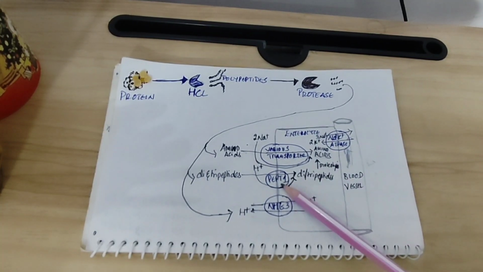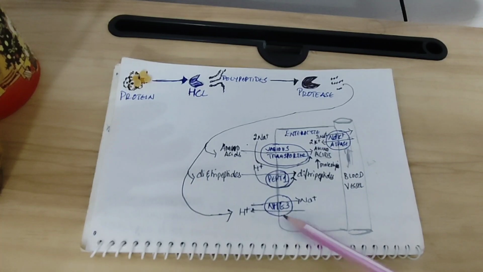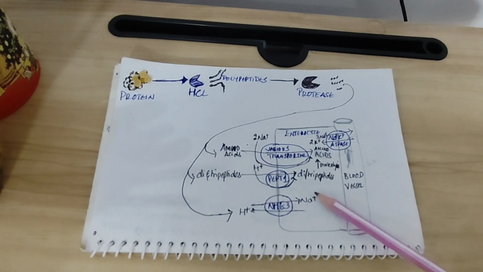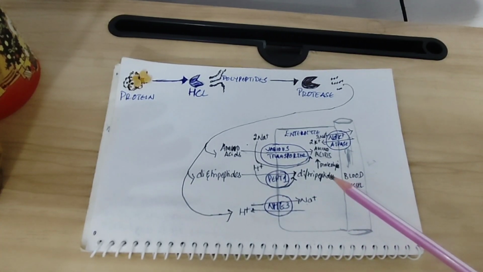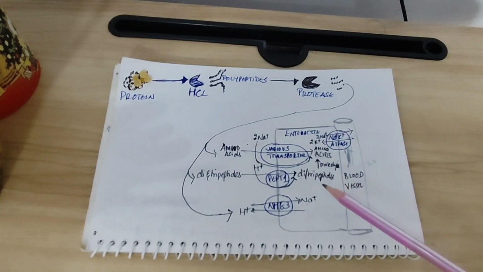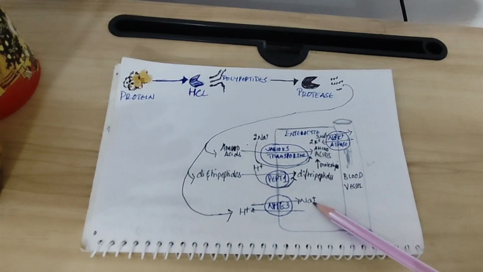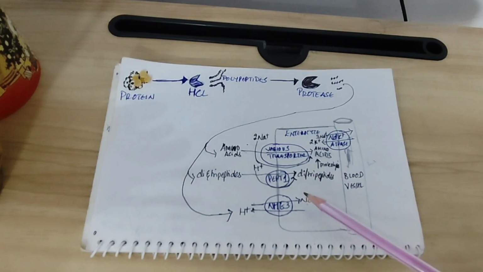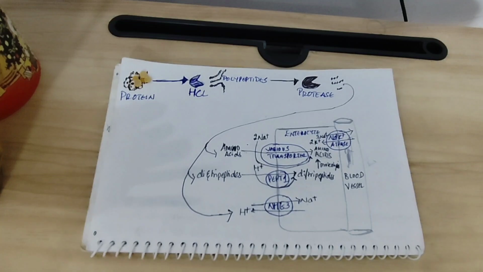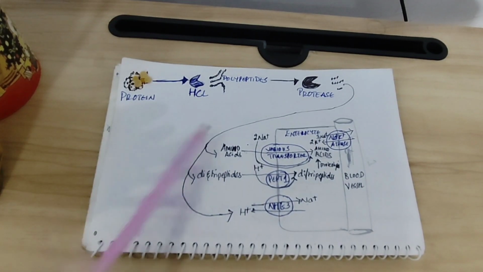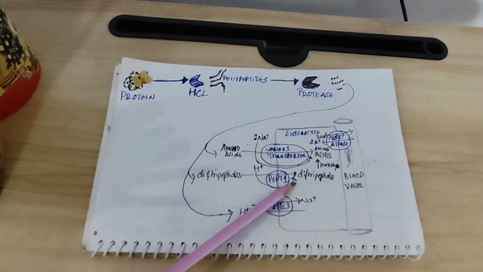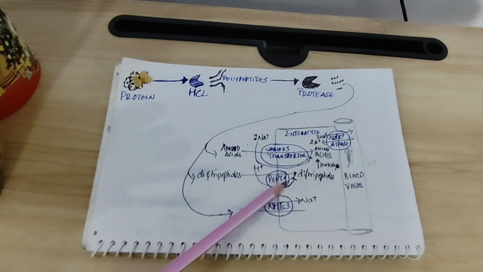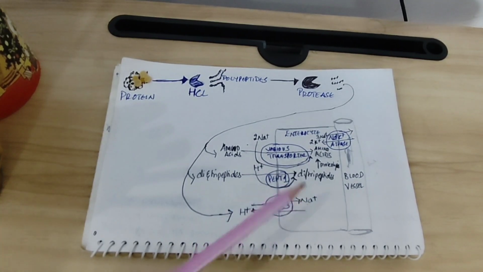And pepT1 uses hydrogen ions to bring in peptides, and NHE3 removes excess hydrogen ions by exchanging them with sodium. So pepT1 absorbs peptides, and NHE3 keeps absorption going by maintaining the balance. Digestion prepares the protein, absorption delivers it to the body, and transporters like pepT1 and NHE3 ensure nothing is wasted.